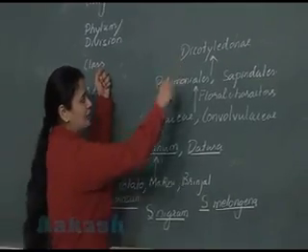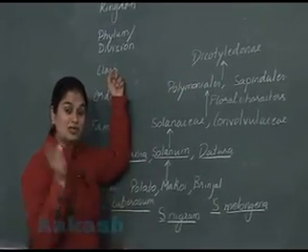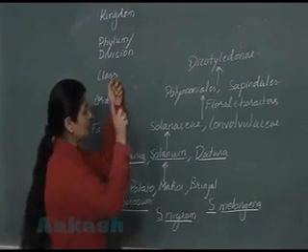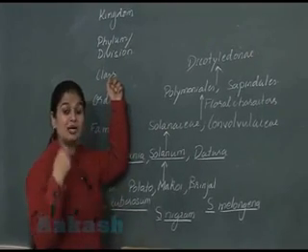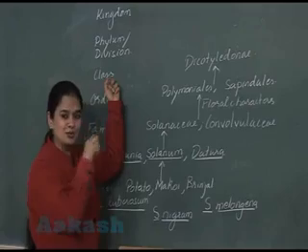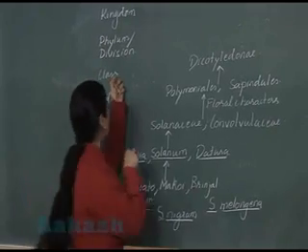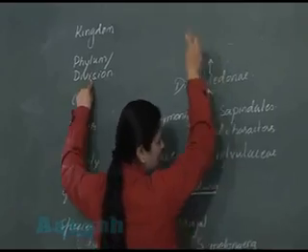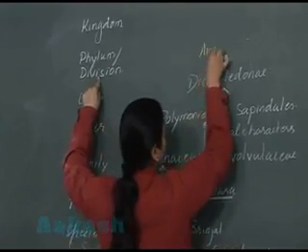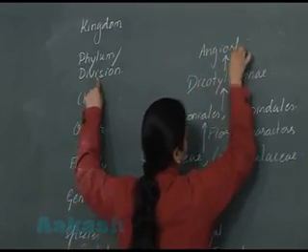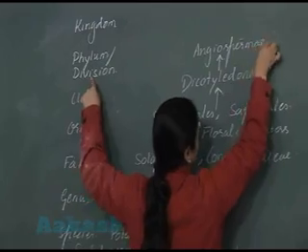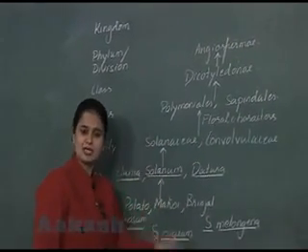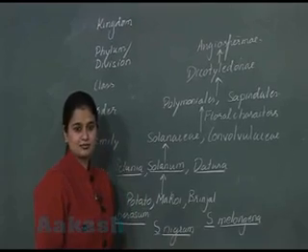Now dicotyledonae, along with one more class, that is monocotyledonae, are placed inside the same division, that is angiosperms. Angiosperms are going to have both dicots and monocots.